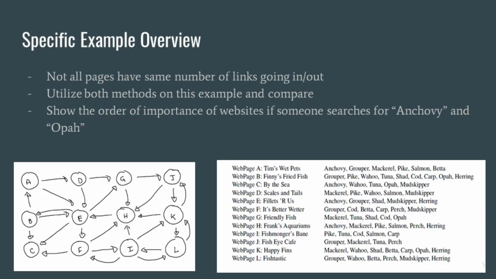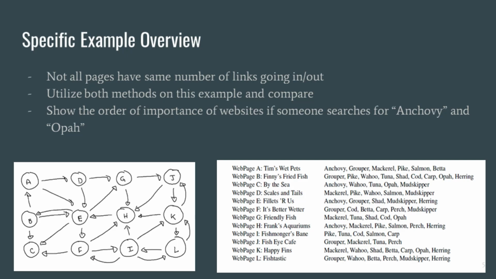So we'll be going through this specific example shown in the pictures below. The picture on the left is the network graph that we will be using to compute the order of the most important websites. The picture on the right is a specific search query question, which we will be utilizing information extracted from the left picture to solve. The question is, what order should the websites be shown if someone searches for the words anchovy and opa? And we will be doing this at the end, after we have finished analyzing the image on the left. But first, we focus on the network graph.